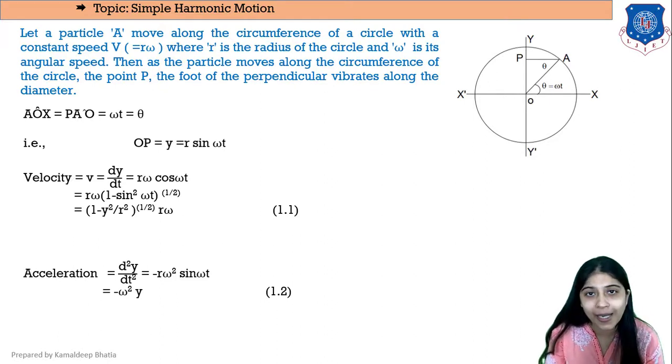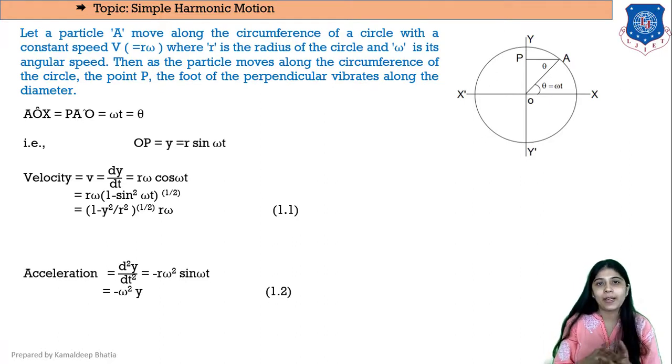Since sin omega t is equal to y by r, substituting gives the velocity equation: 1 minus y square by r square raised to half, into r omega.